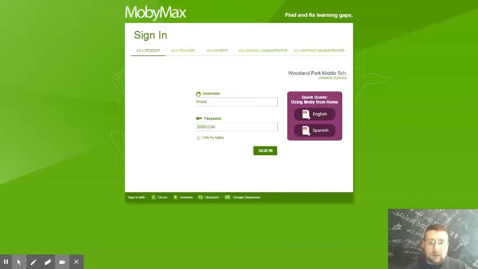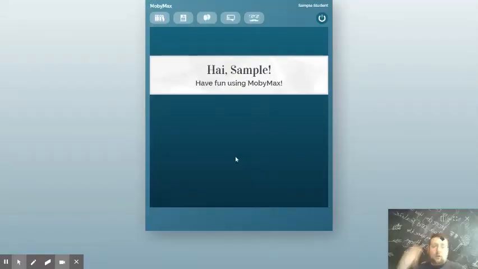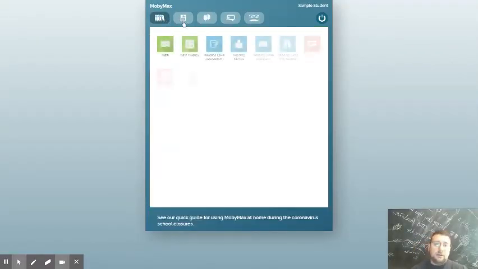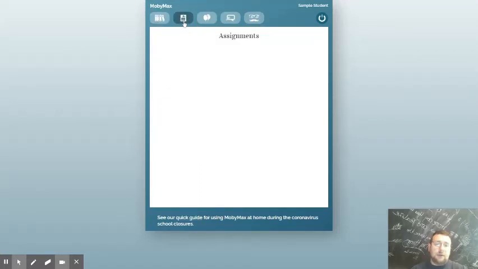I think I did this for my sample student. Let's see if that works. Oops, I did not. So it's one more zero, perhaps. Once you log in as a student, on the top left here, there's going to be an opportunity for you to do math assignments. And in here, there will be listed all the assignments that you're supposed to do.